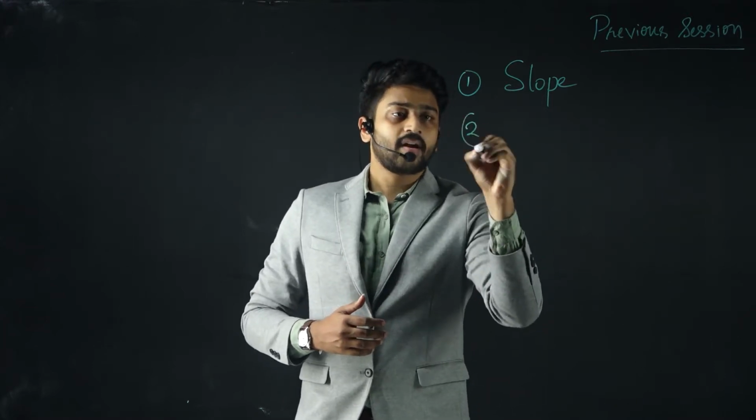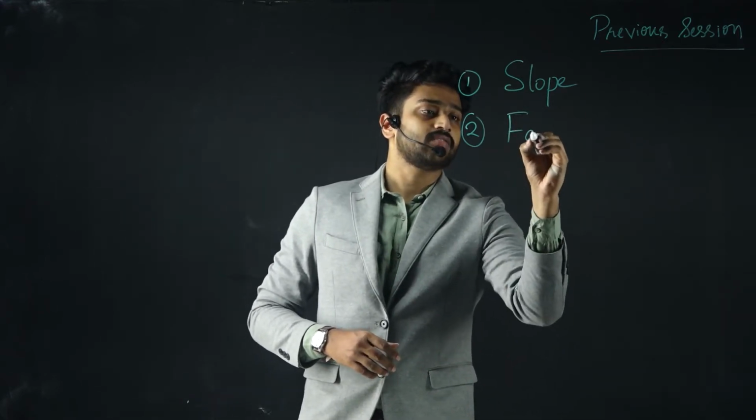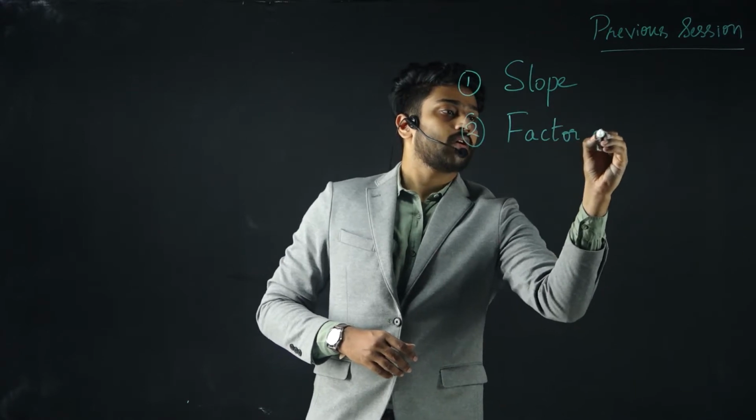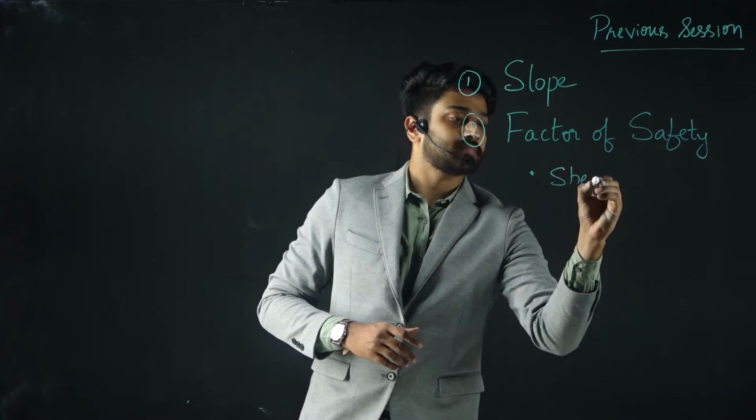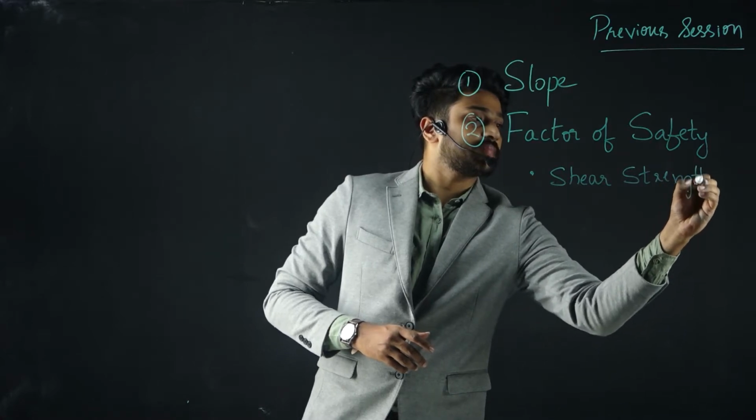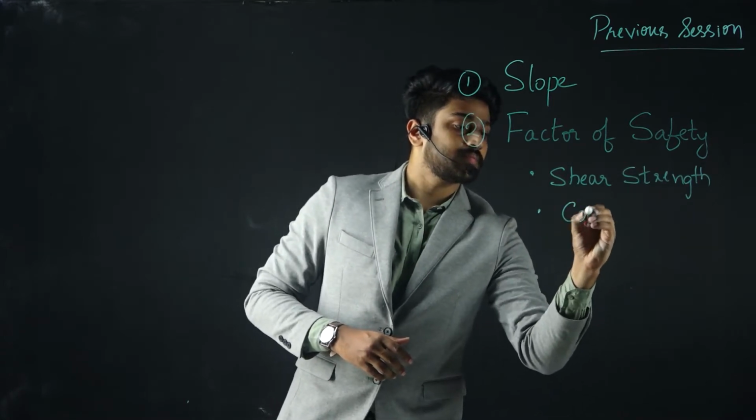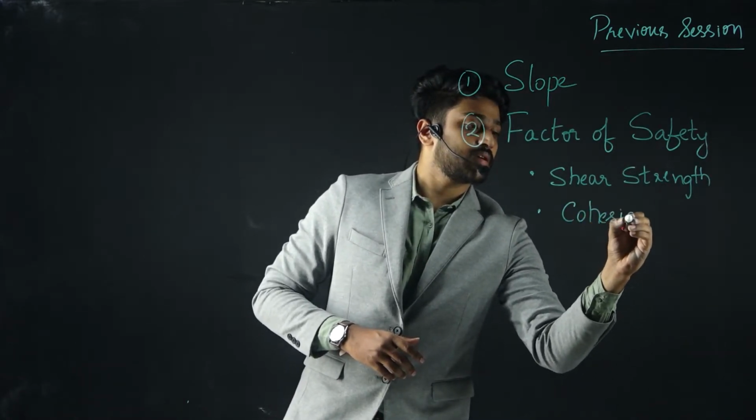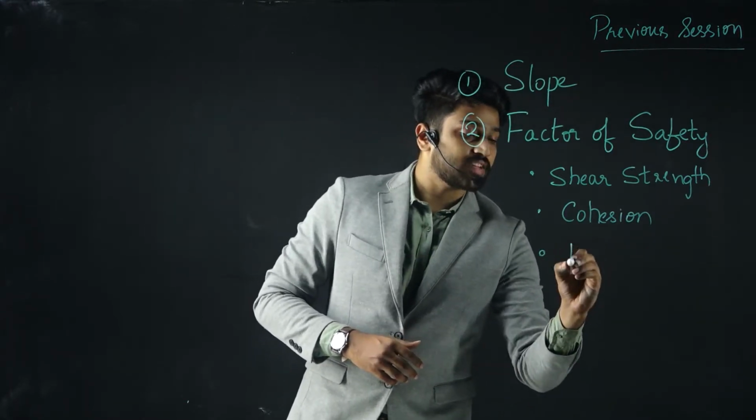Apart from that, we understood the factor of safety in case of stability analysis. What do we mean by factor of safety? We understood factor of safety with respect to shear strength, and then factor of safety with respect to cohesion, and the same factor of safety with respect to friction.